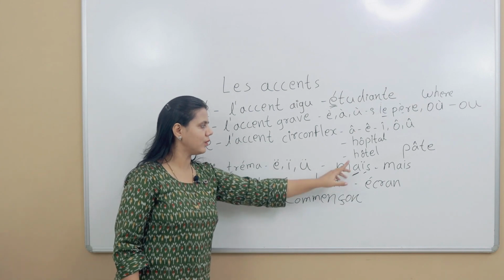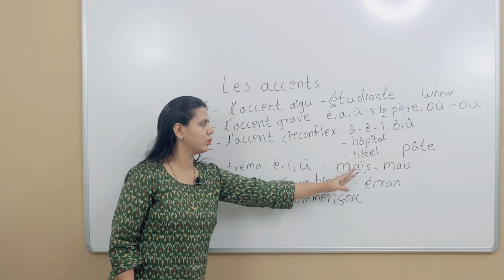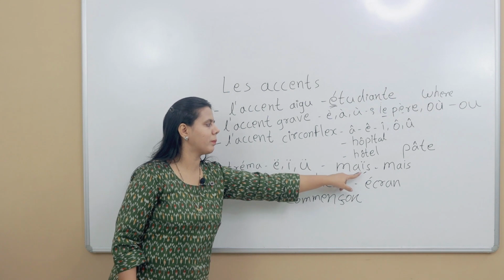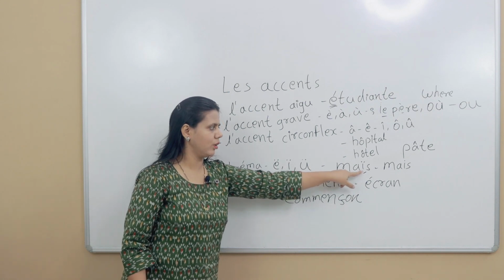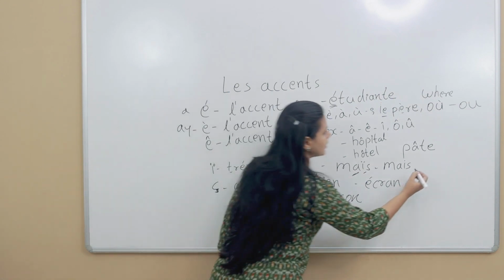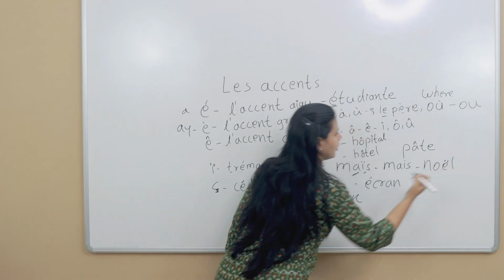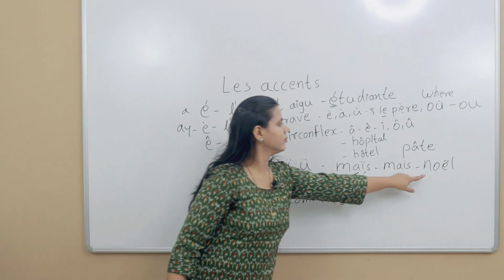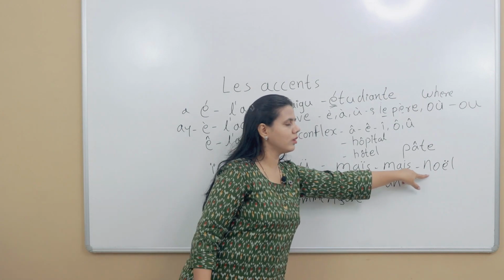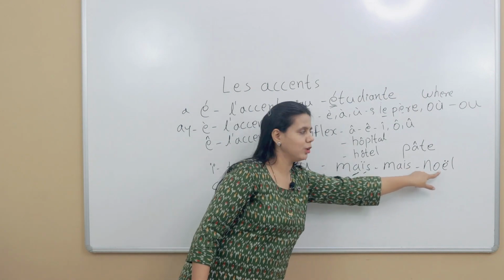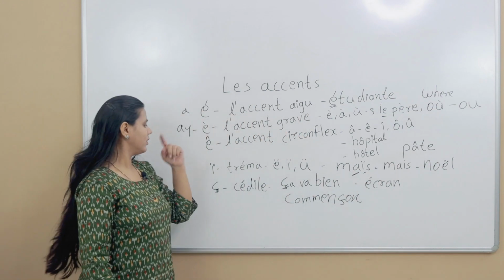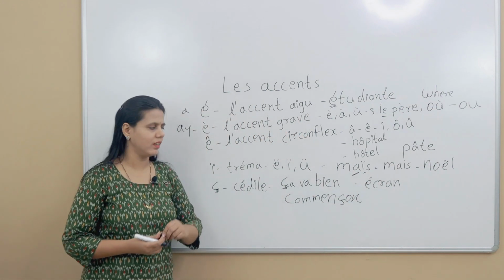In maïs, we separate the vowels. There are two vowels and we separate them. Another example is Noël. We pronounce the o and e separately.